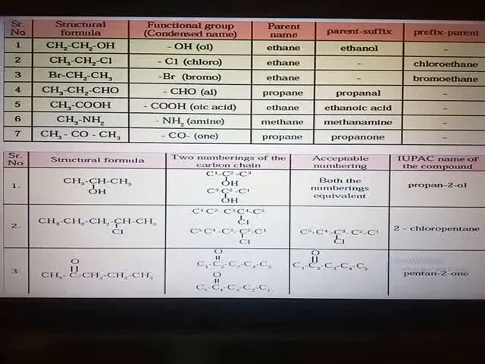You have to only find the IUPAC name, that chart, and whatever IUPAC naming is given in the textual part, that is under question number 5. That you have to prepare thoroughly for the prelims as well as the board exams.